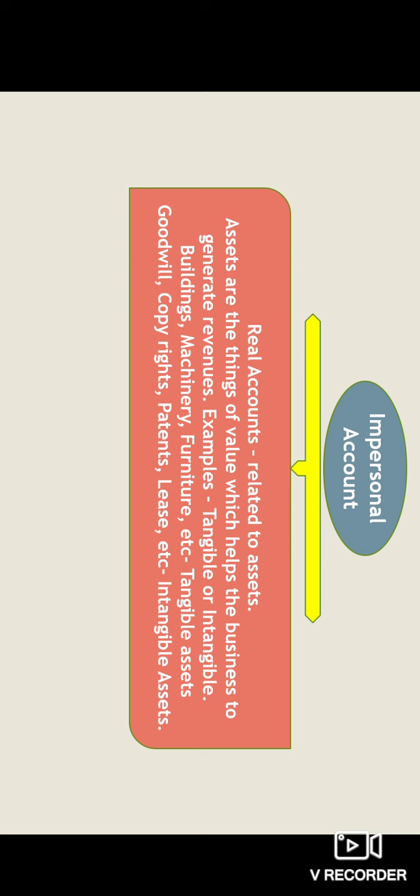Tangible means things which we can see and which we can touch. Intangible means which we cannot see or which we cannot touch. Examples of tangible assets are buildings, machinery, furniture. These all we can see and also touch. Another one is intangible, which we cannot see or touch, like goodwill, copyrights, patents, lease, etc.